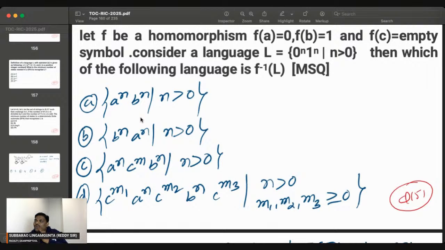Let f be a homomorphism. f of a is equal to 0. f of b is equal to 1. f of c is equal to the empty symbol.